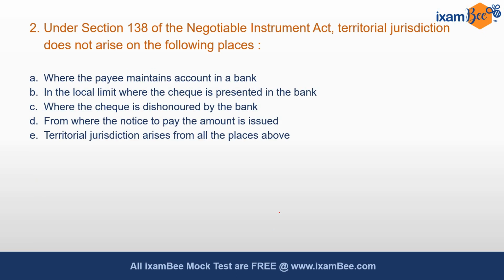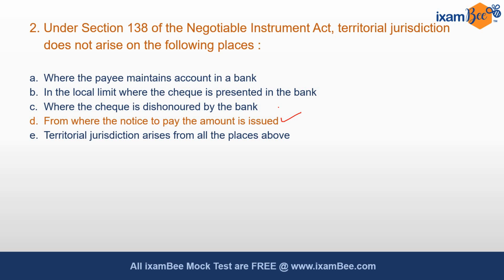Under section 138 of the Negotiable Instrument Act, territorial jurisdiction does not arise on the following places. Option A, where the payee maintains account in a bank. Option B, in the local limit where the check is presented in the bank. Option C, where the check is dishonoured by the bank. Option D, from where the notice to pay the amount is issued. And option E, territorial jurisdiction arises from all the places above. The question clearly asks for the place where territorial jurisdiction does not arise, and the answer is option D, from where the notice to pay the amount is issued.